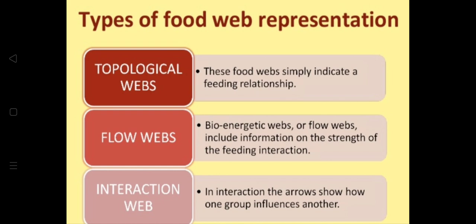Here, the degree of strength of consumption of one species by another is weighted. The arrows can be wider, bolder, or darker to denote the strength of consumption. If the interaction between species is very weak, the arrow can be very narrow or not present. Energy flow food webs.